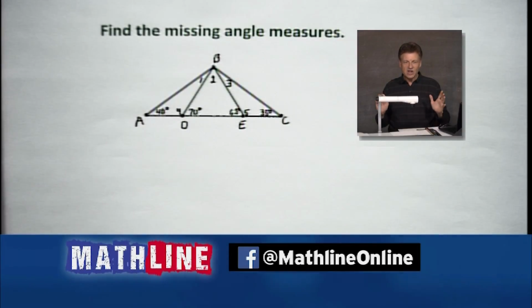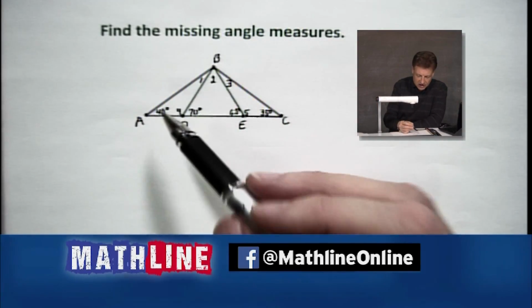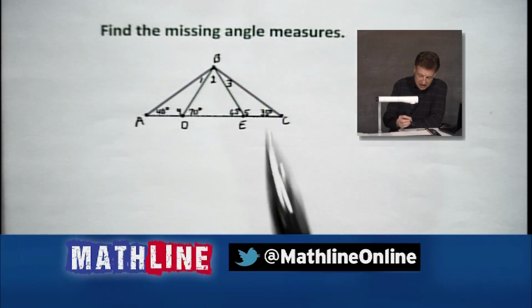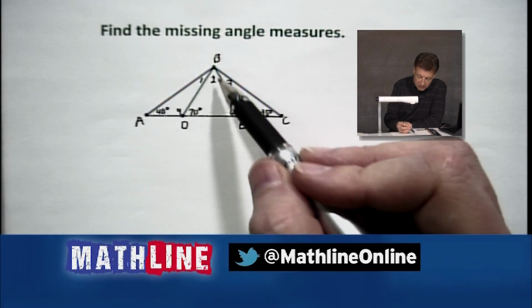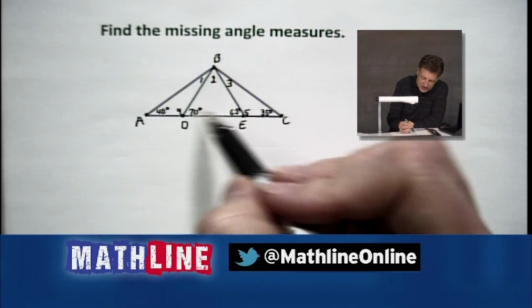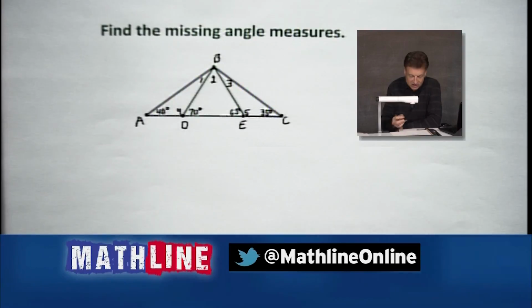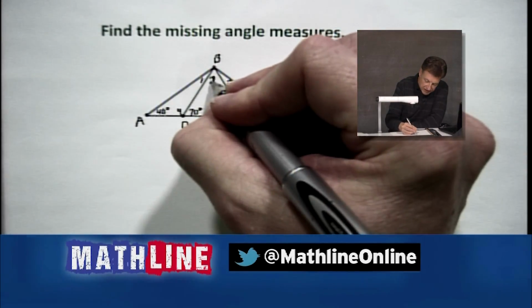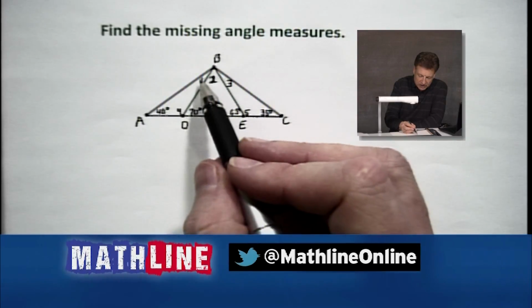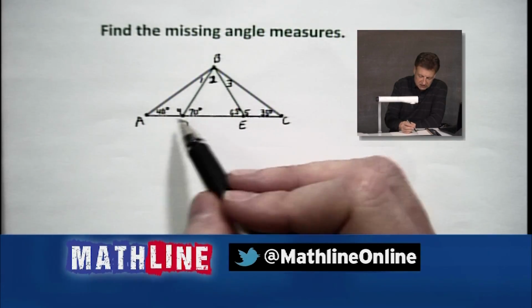First of all, a lot of triangles in the picture. There's a big one, ABC. Everybody see that? There's one in the middle, BDE. I like BDE because I think I can figure out angle 2 because I see 180 degrees happening there. So this is a little angle 2 right there. We can figure that out. 1 and 4 over here in this little triangle, ADB.